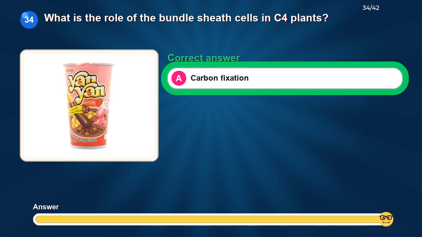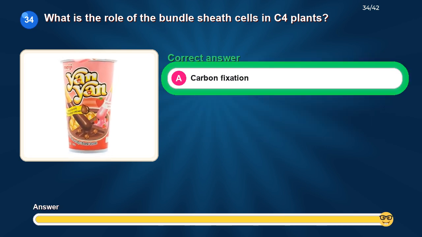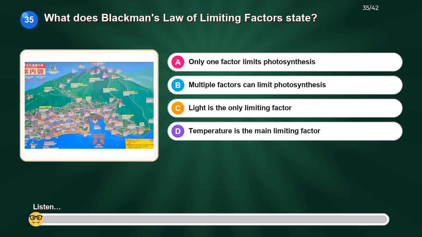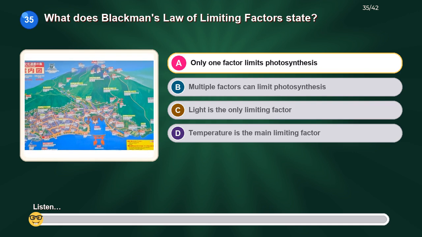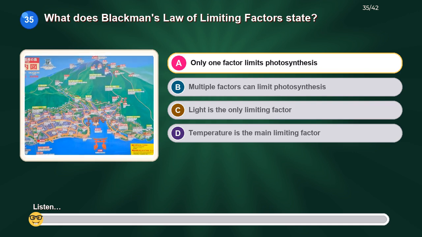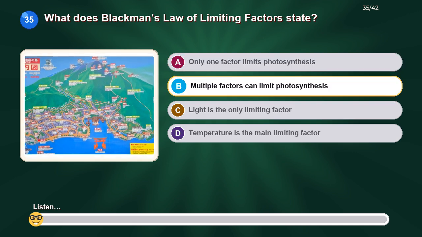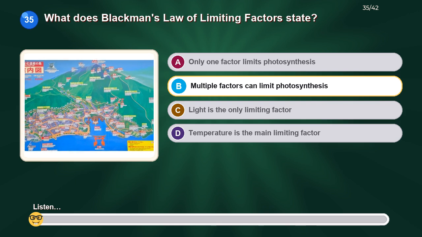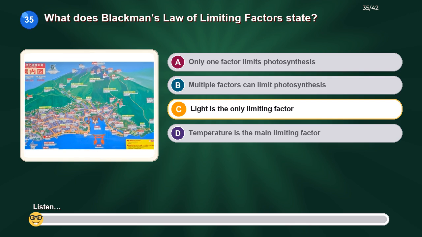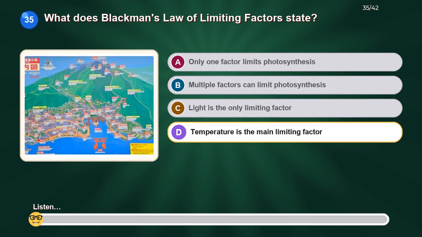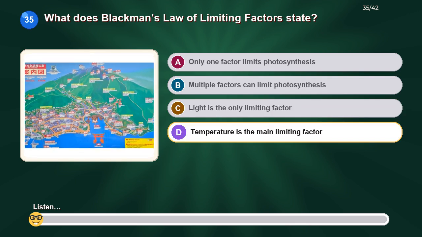The correct answer is carbon fixation. What does Blackman's law of limiting factors state? Option A, only one factor limits photosynthesis. Option B, multiple factors can limit photosynthesis. Option C, light is the only limiting factor. Option D, temperature is the main limiting factor.